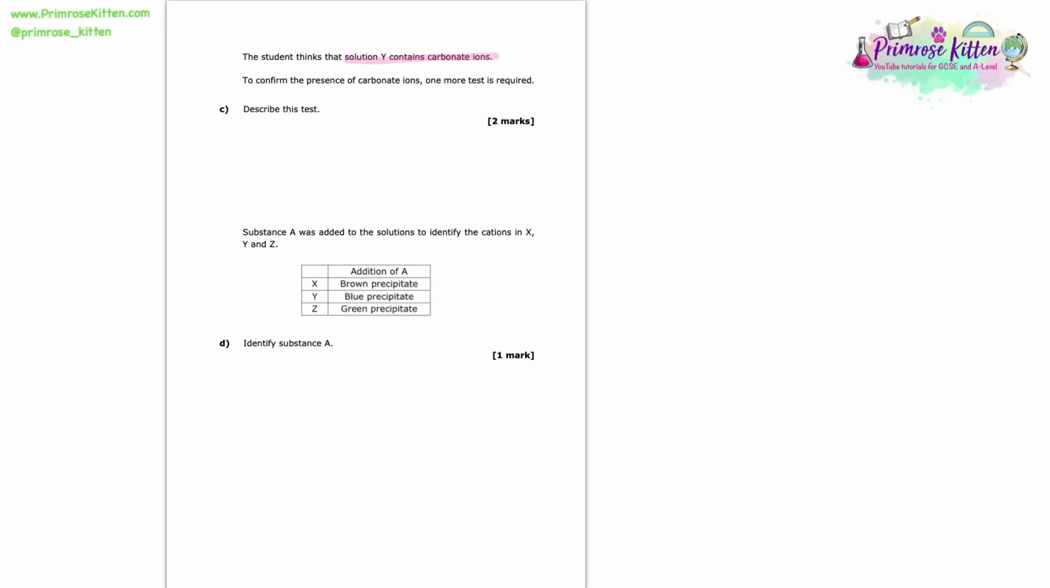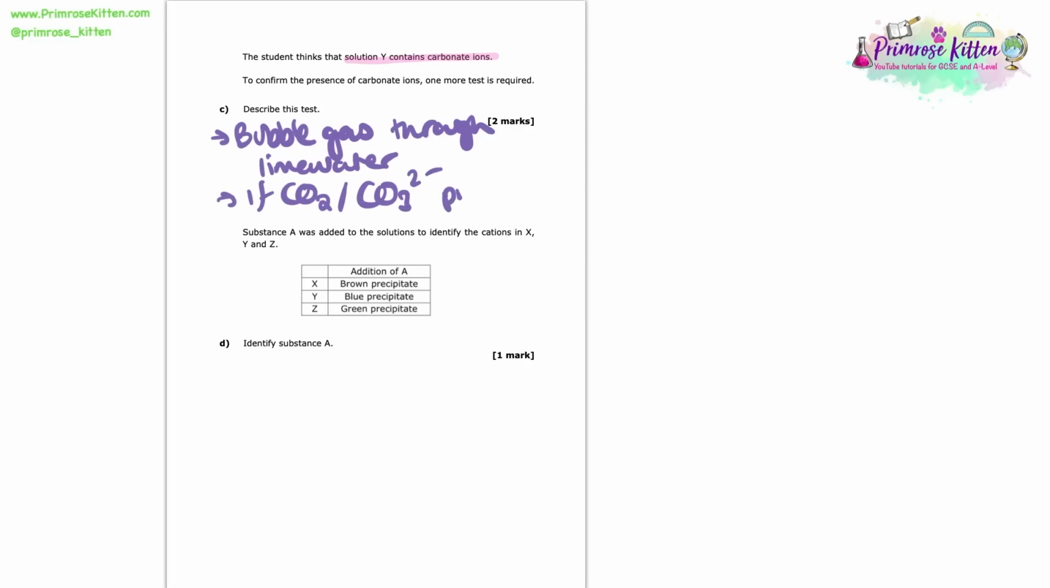And if that gas formed is carbon dioxide, then we've confirmed the presence of carbonate. So what we need to do to test for this is to bubble the gas through lime water, and then we need to know what we will observe if carbon dioxide is present, which of course indicates the presence of carbonate ions originally. So if CO2 is present, then it will turn cloudy. You can also say milky or white. All of those are a correct observation in this question.